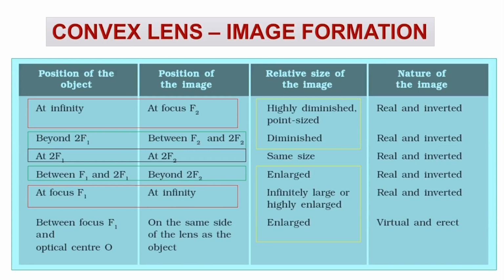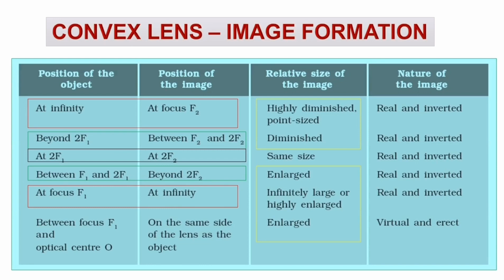So why have I indicated that with yellow boxes? We have to see the middle case. The middle case is nothing but at 2f1, at 2f2. At that position you will have the size of the image the same size. Above everything will be diminished and below everything will be enlarged. The place where you see infinity, you can add the word highly. So highly diminished and highly enlarged.